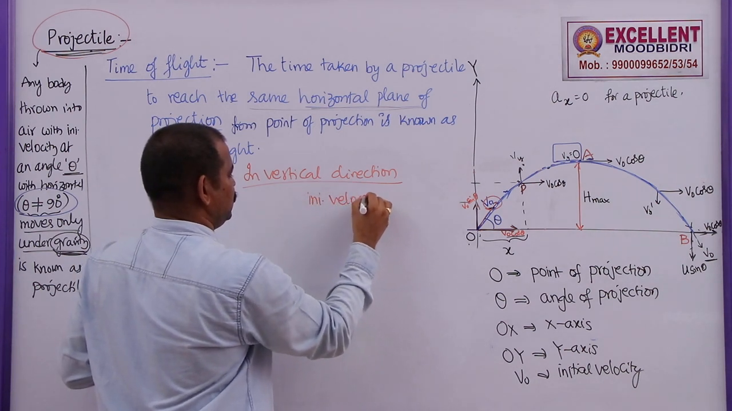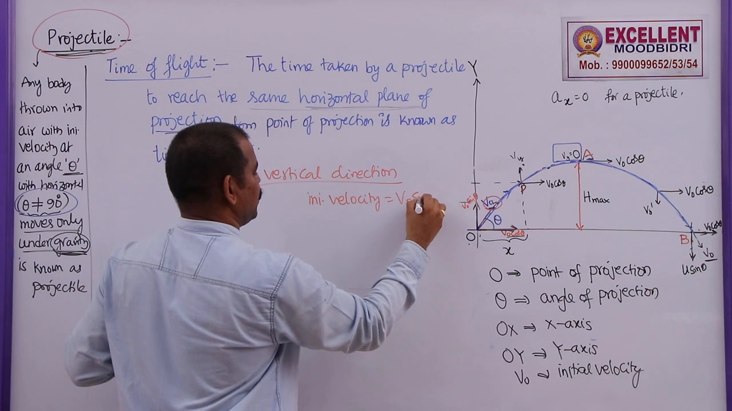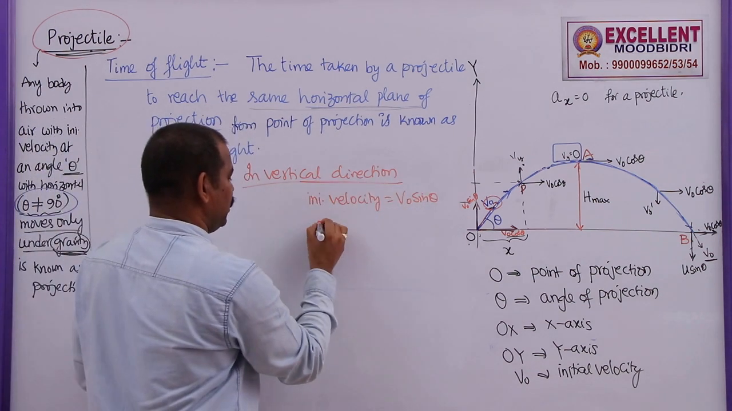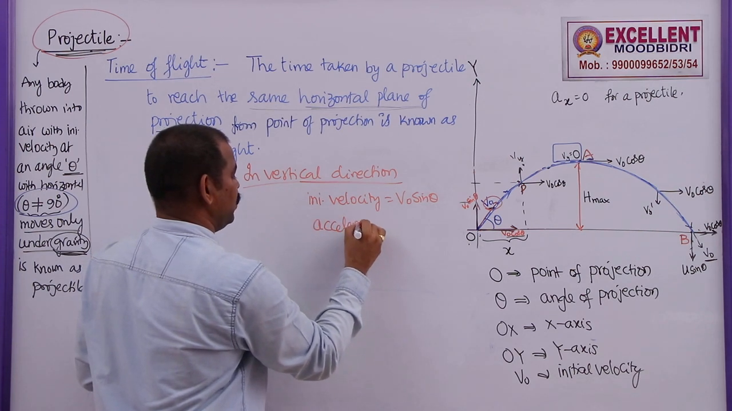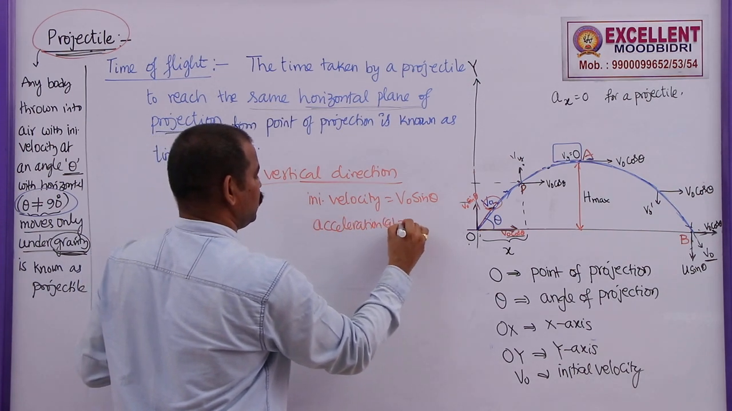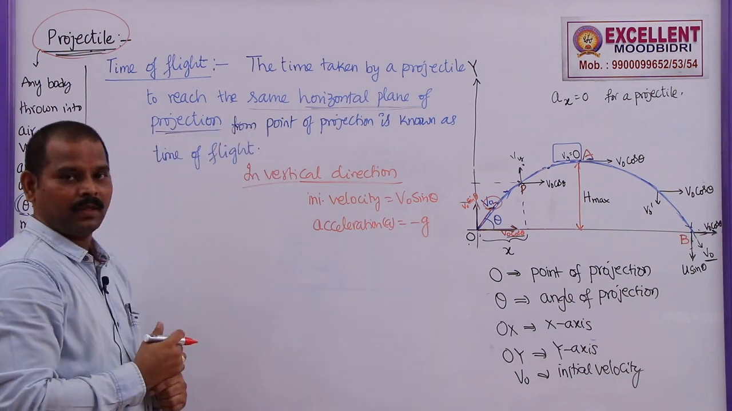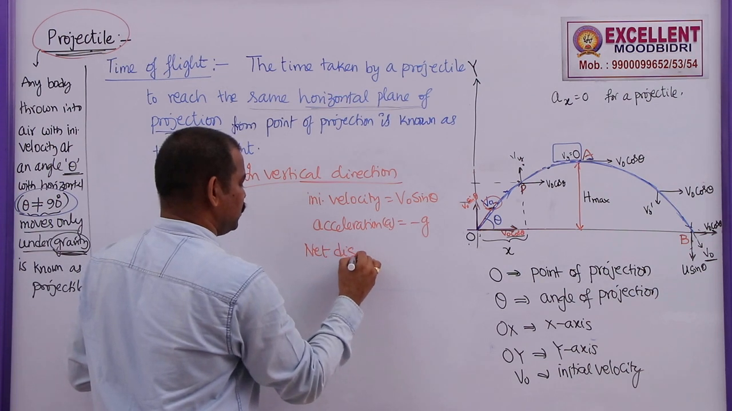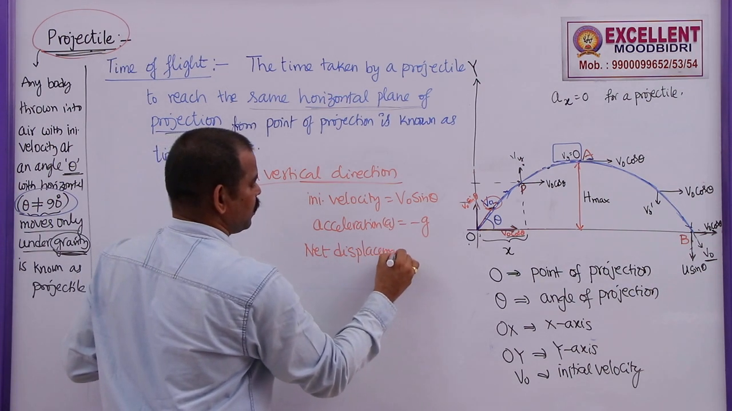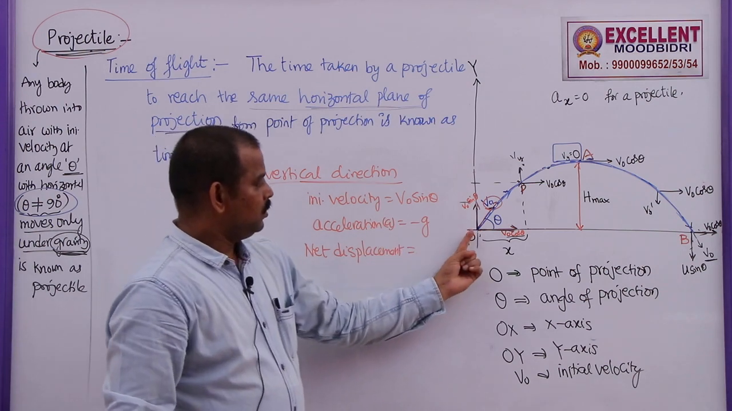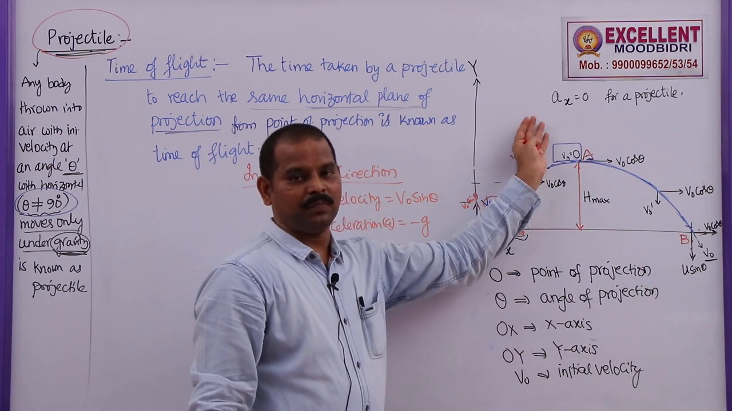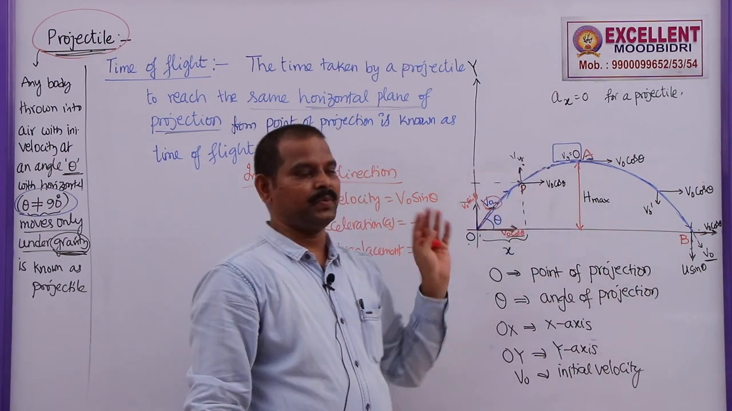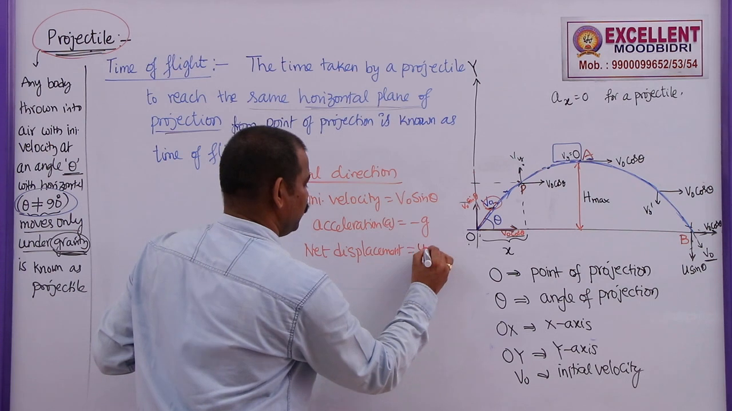Initial velocity of this projectile is v naught sin theta. Remember, this is the vertical direction. Acceleration is negative, a is equal to minus g. The net displacement in this case: it is going up and coming down. While going up, displacement, if you take it as positive, while coming down, if you take it negative, the net displacement will be 0. So, here y will be 0.